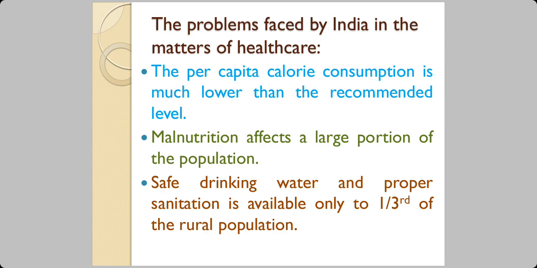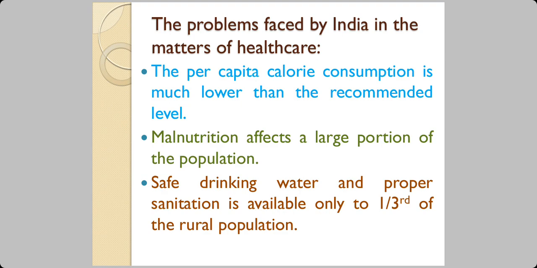Now, what is proper nutrition? It depends on age group. It depends on sex also, whether a person is male or female. It depends on the level of activity. Naturally, a sportsman or a person in the army will have a larger nutritional requirement than a person who is not very active physically.